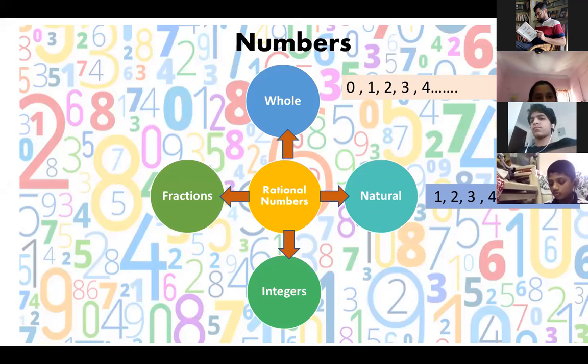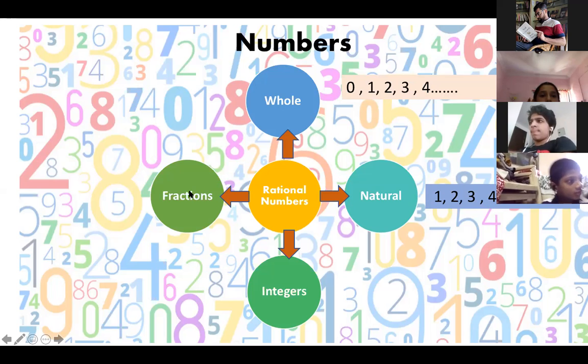In natural numbers you don't have a 0. Only 1, 2, 3, 4 and all the counting numbers from 1 are called natural numbers. So whole numbers have 0 and natural numbers together. Correct? A whole number has 0 in it and also the natural numbers present. And a natural number has no 0 in it. All the counting numbers are natural numbers.